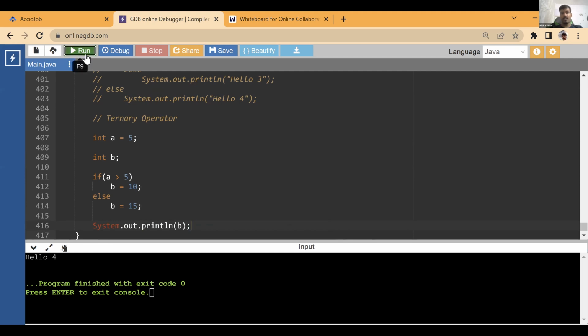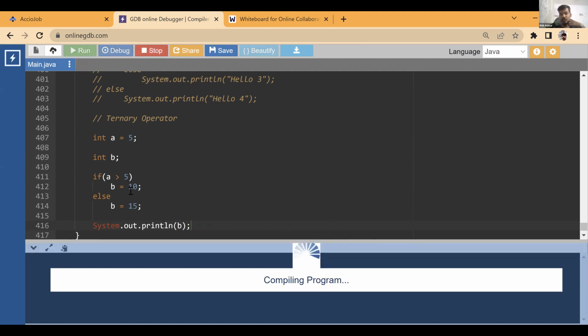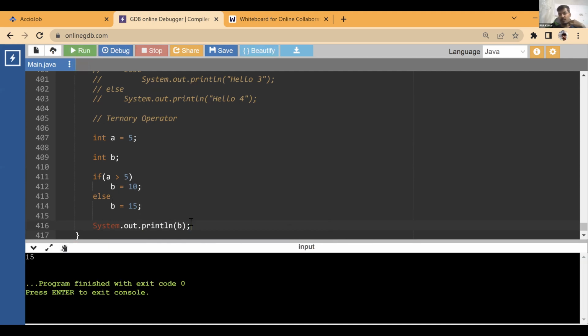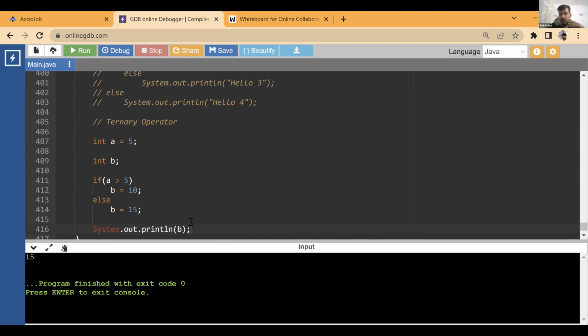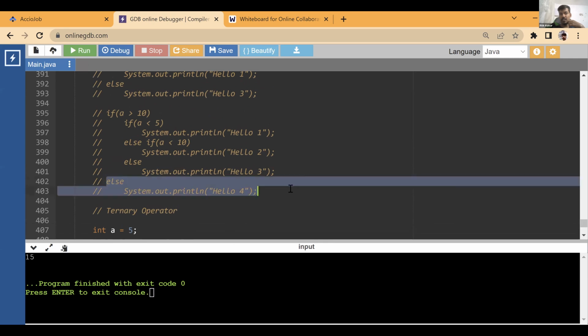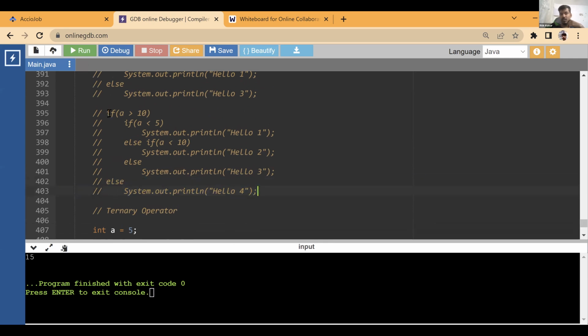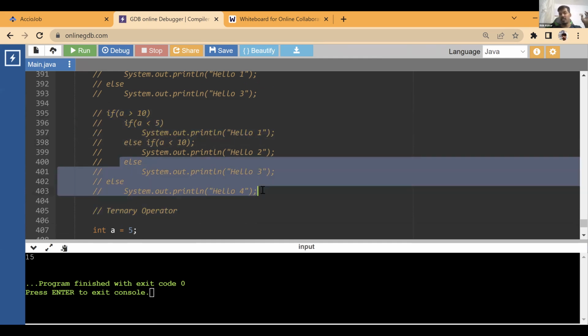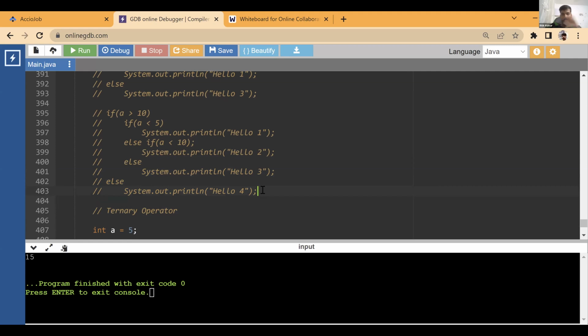So if a is greater than 5, is 5 greater than 5? No. So we did the else part. Why did the last else not go to the first if? The last else is associated with the first, outer if. That was not happening because when I put this semicolon, the entire thing ended over here. Now this else did not have anything to pair up with, so that's why we were seeing errors. Understood?